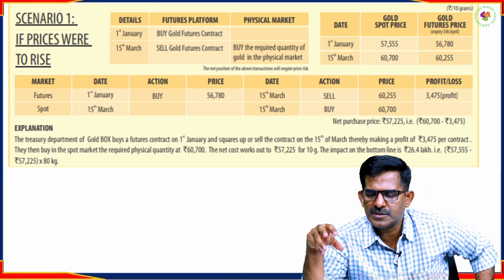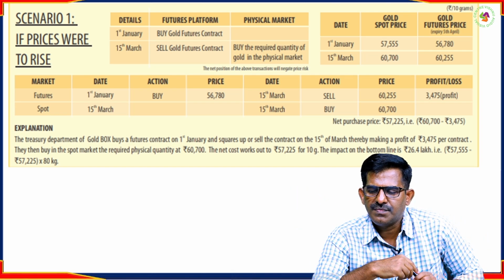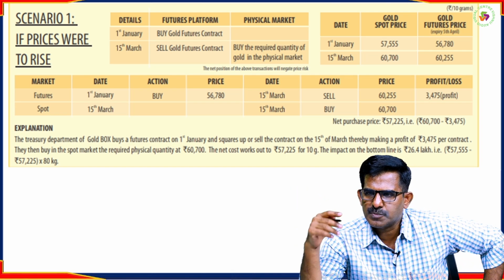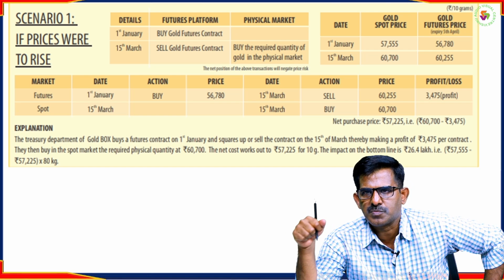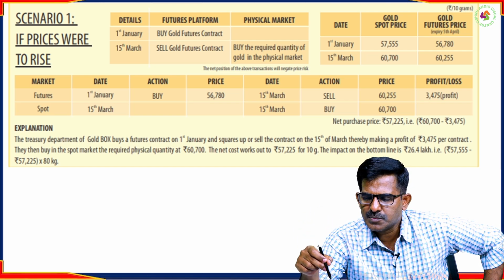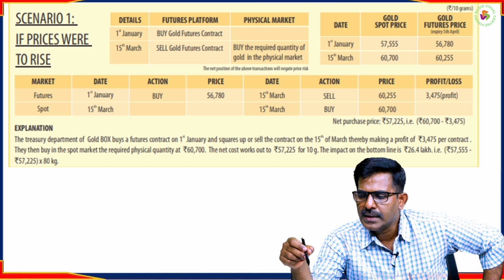Let us assume that, as per his assumption, the prices rise. What is going to happen? On 1st January, the spot rate is the price at which the buying and selling of gold takes place. That's called the spot rate. On 1st January, the spot rate is 57,555, and the gold futures price is 56,780.